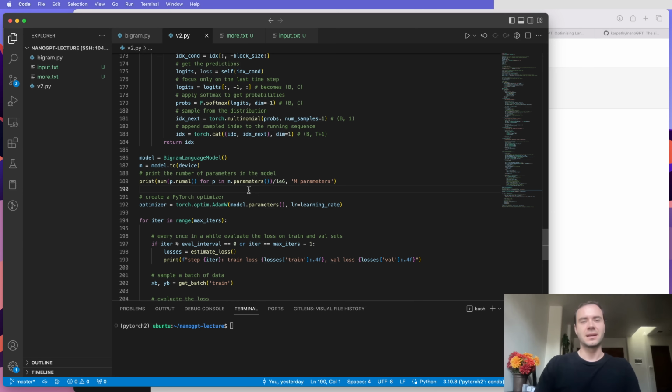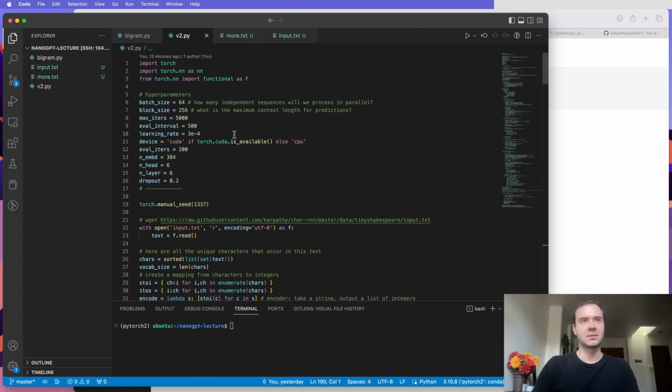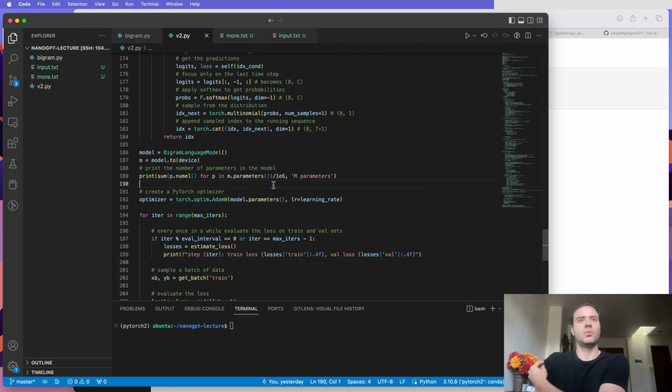And so in our case, this is how you print the number of parameters. I printed it and it's about 10 million. So this transformer that I created to make a little Shakespeare transformer was about 10 million parameters. Our data set is roughly 1 million characters, so roughly 1 million tokens. But you have to remember that OpenAI uses a different vocabulary. They're not on the character level.